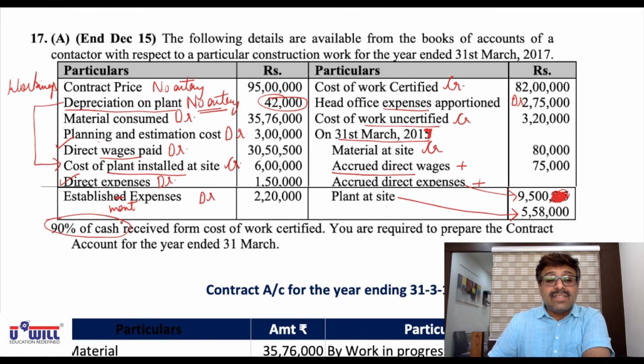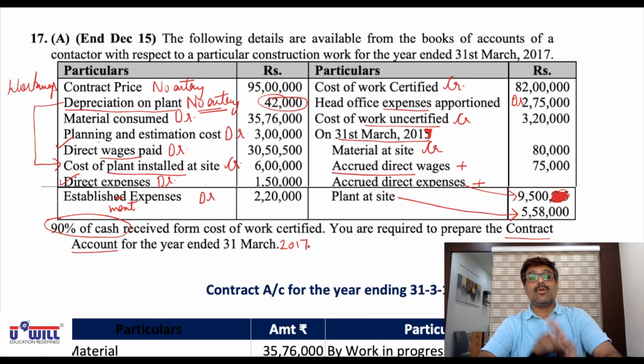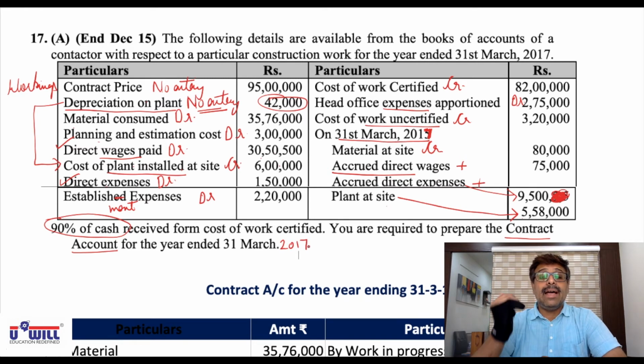90% of cash is received from cost of work certified, that will help us in workings. You are required to prepare the contract account for the year ended 31st March 2017. So all of you solve this entire question on your own and then I'll have the solution in front of you and you can verify whether you did it correct or not. A lot of practice has been done for this kind of question, so you all must be able to solve on your own.